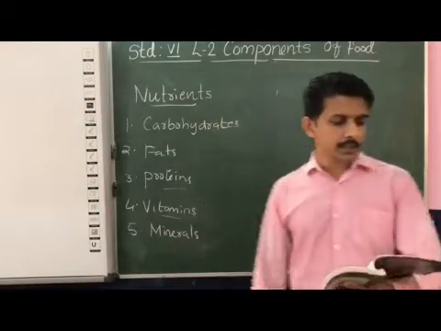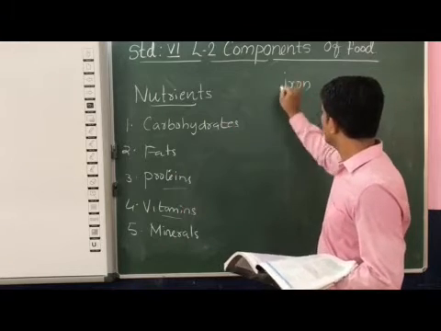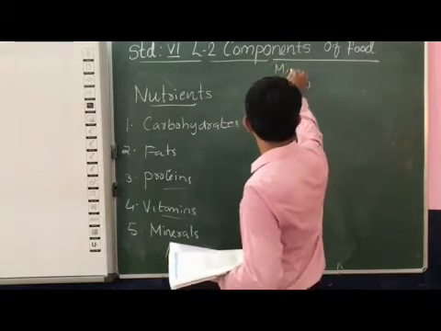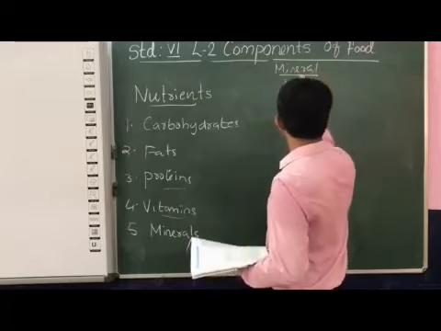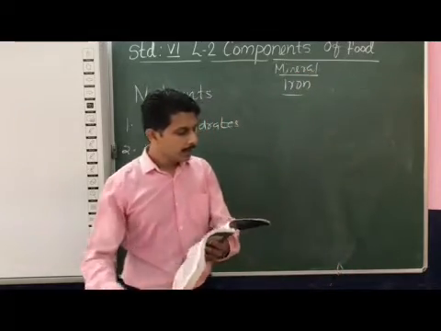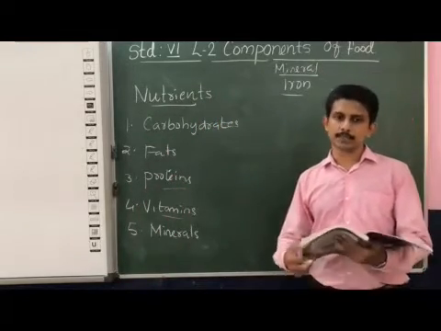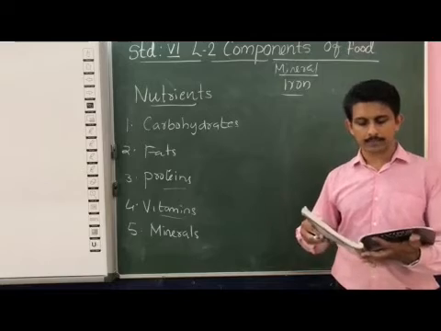When we are concerned with the mineral iron, you can see which are the rich sources of this iron. Liver, egg, meat and green leafy vegetables are considered rich sources of iron.